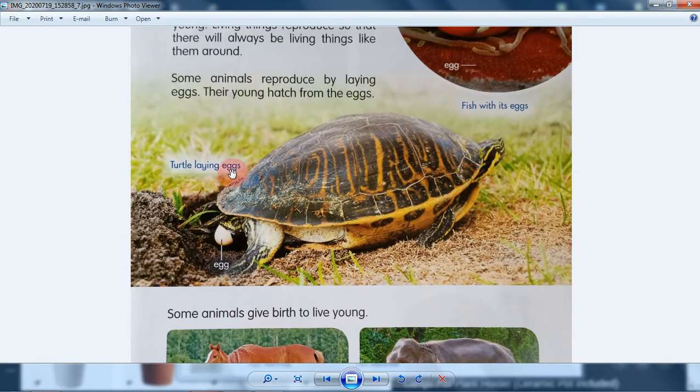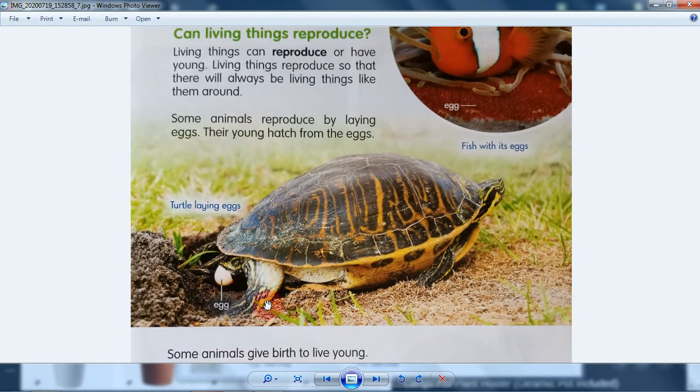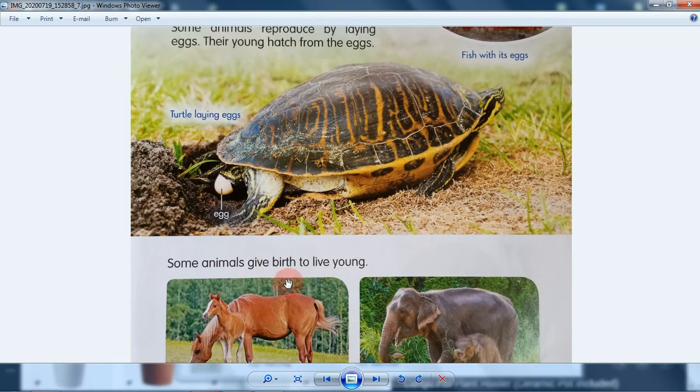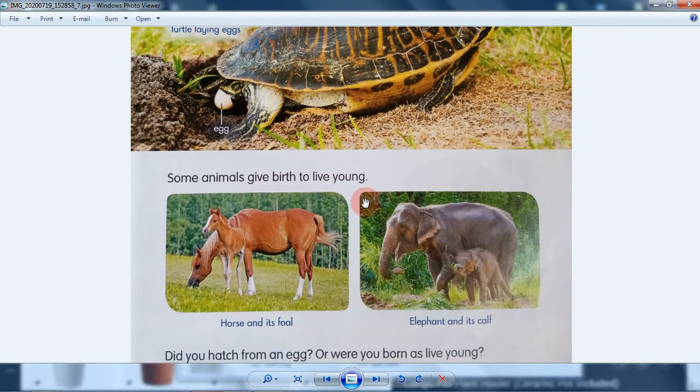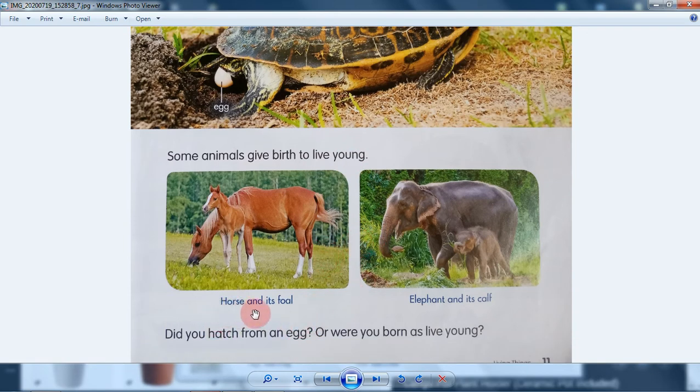And then turtles, they usually dig the ground, for example, like that, and then they keep their eggs in the ground. So yeah, it will be safe from other animals, for example, like snakes or predators, something like that. And then some animals give birth to live young. For example, like that horse and its foal. Yes, this one. And then elephant and its calf. Yes. So they can always reproduce by themselves.